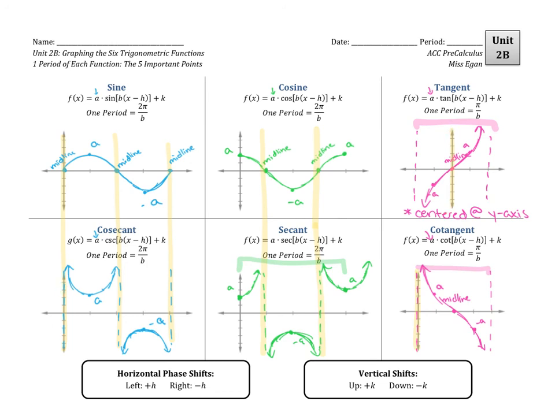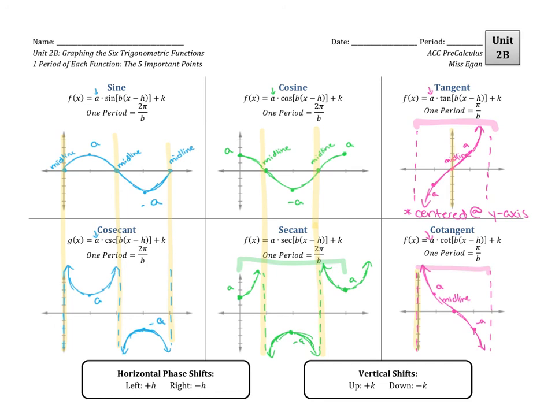Cosecant: asymptote, A, asymptote, negative A, asymptote. Secant: A, asymptote, negative A, asymptote, A. And cotangent is asymptote, A, midline, negative A, asymptote. That's the kind of thing that you just want to know. You want to know what shape they make and have an idea of those 5 points that you're going to use over one period of the function, over one repeat.